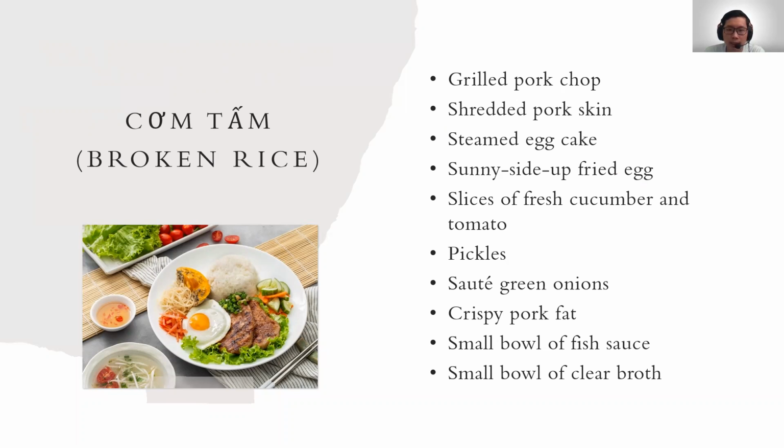A bowl of fish sauce is a lot sweeter than the fish sauce that comes from the bottle. The bowl of fish sauce is a mixture of raw fish sauce with sugar and water. The ratio between the three ingredients depends on each restaurant. Sometimes people add garlic and chili to the fish sauce to enhance the flavor. The ingredients on the plate of cơm tấm can be enjoyed individually with rice or all together based on each person's choice.